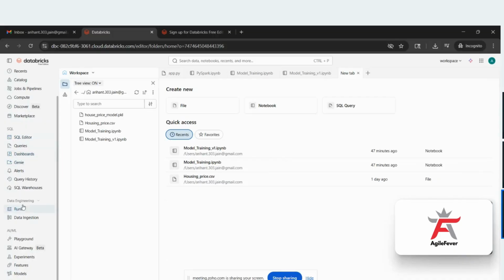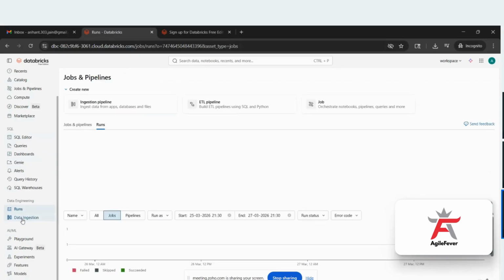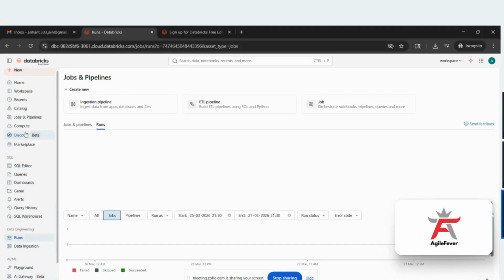Then you can do the data engineering tasks also, so you can run ingestion. Here you can create pipelines, ingestion pipeline, ETL pipeline, and jobs. And here are our AI/ML related tasks, where you can do experiment tracking, feature store, different models, serving, and so on. Okay, so this is how your homepage will look like.